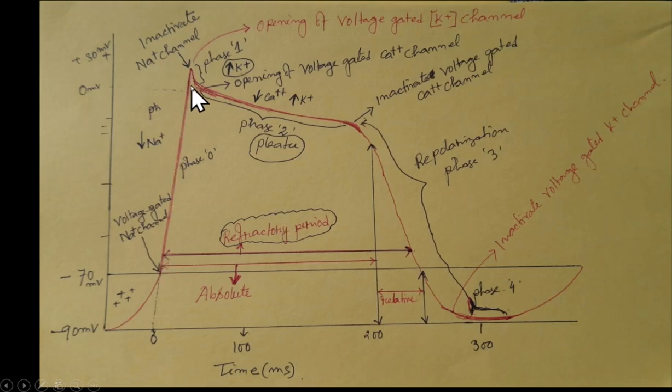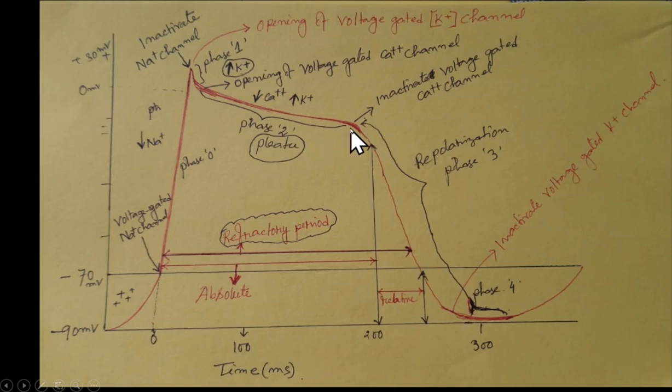This depolarization stage is called phase 0, due to the influx of sodium. From the depolarized peak, for example +30 to 0, this dropping point is called phase 1. Then the opening of the calcium channel, the plateau, is called phase 2.